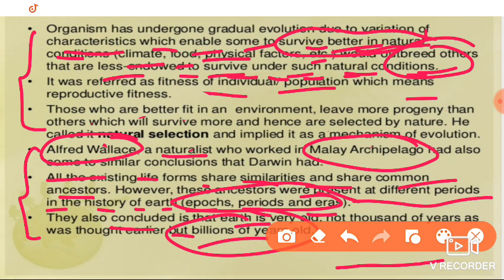Both are the same. If Alfred Wallace had come earlier, he would have become the father of evolution. Because Darwin came first, we consider Darwin the father of evolution. These are all the conclusions given by Darwin and Alfred Wallace against the special creation theory.